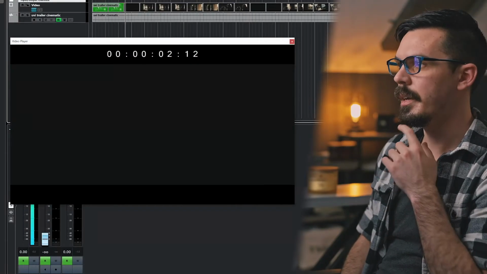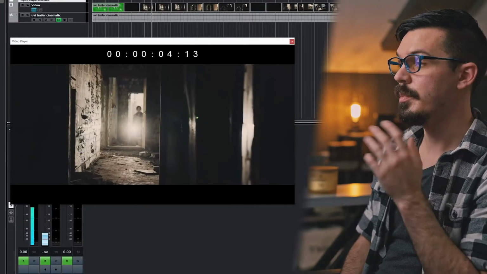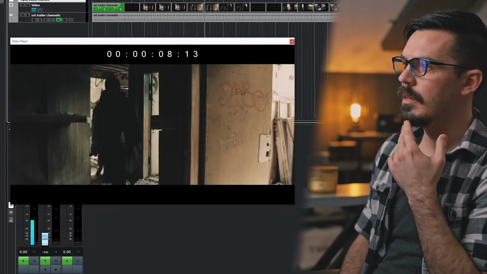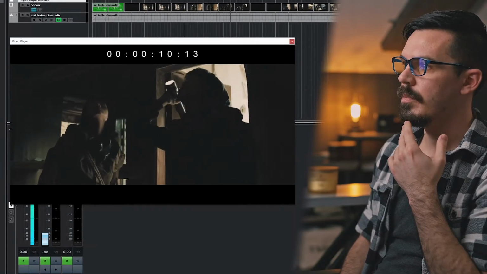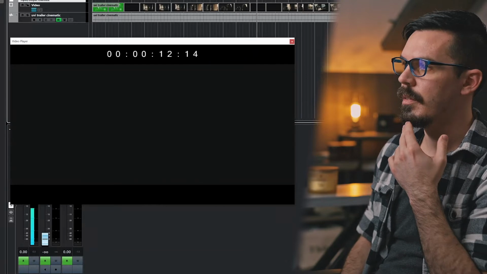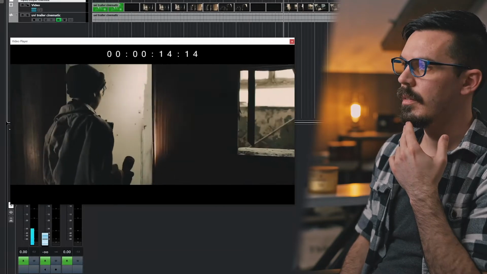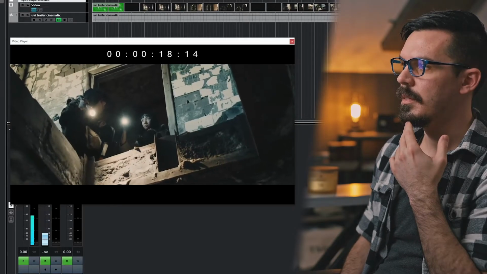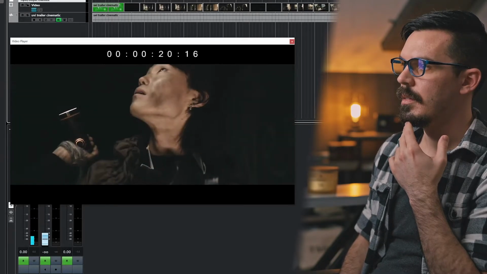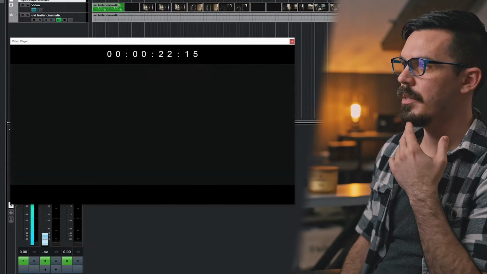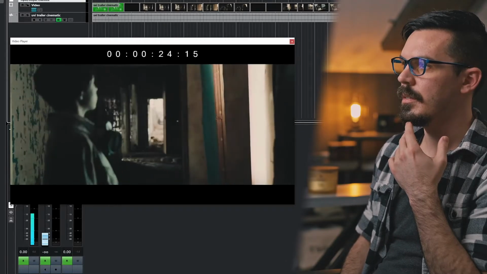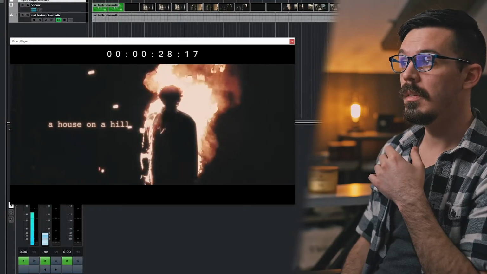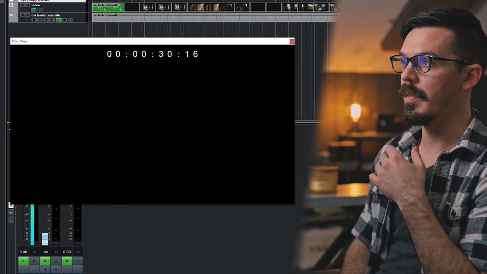Rated R, okay. Cut to black, creepy warehouse. Creepy stuff, really dark. Not a good place to be. A lot of fast cuts, sort of claustrophobic. A lot of cut to black, creepy hallway. Ooh, freaky burning thing at the end there.